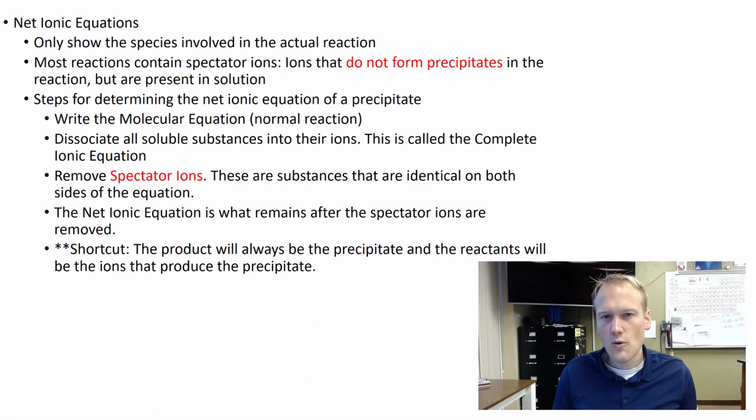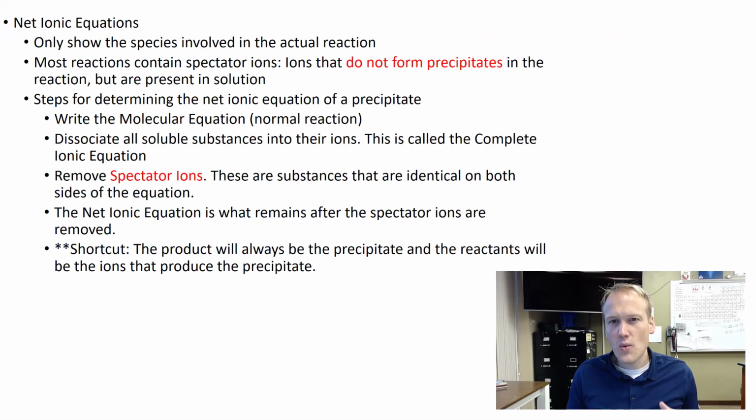Let's get started. When we talked about double replacement reactions, we showed that there usually is one precipitate or one product, and then there's another compound that is still dissolved in an aqueous solution. A net ionic equation just focuses on the product that is produced, so a precipitate or a gas. Ions that bond together but stay dissolved in the aqueous solution we call spectator ions, and they're not involved in the product. They are typically identical on both sides of the equation. If they're aqueous on the left, they'll be aqueous on the right. The net ionic equation are the ions that are left after the spectator ions are removed.